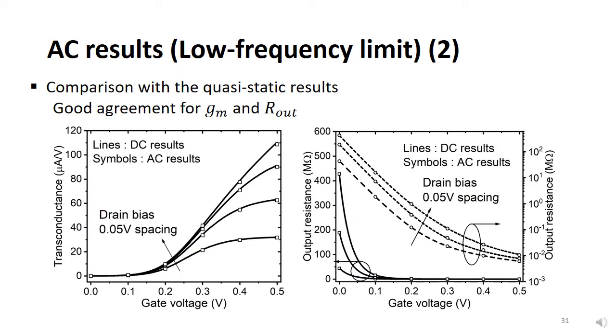The result below shows the transconductance and output resistance for gate biases. The solid line presents the result from DC-NGF, while the symboled ones are obtained from AC-NGF. To obtain the transconductance and output resistance from DC-NGF, these results are calculated by taking the finite difference between two neighboring bias points. The results calculated from DC-NGF show good consistency with the AC-NGF result.